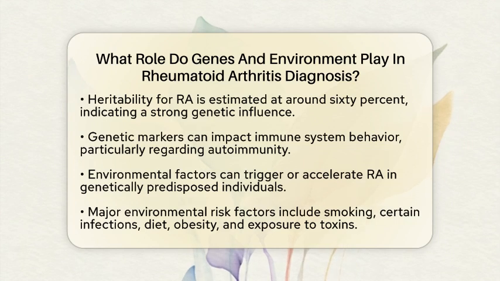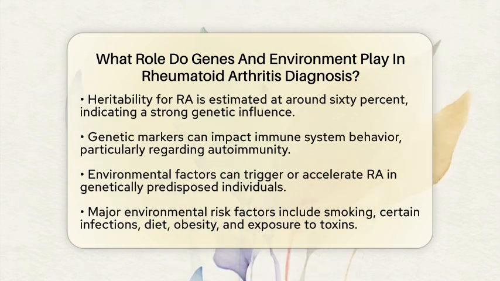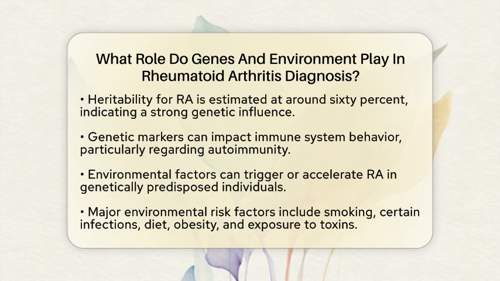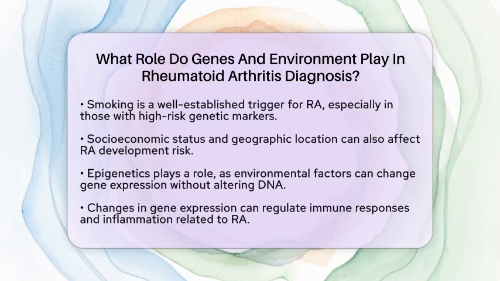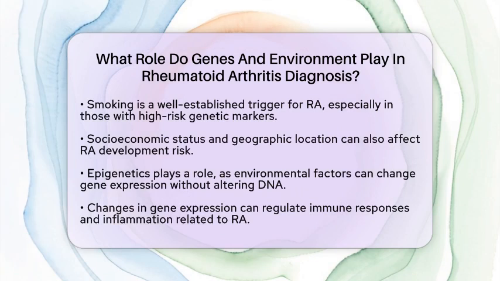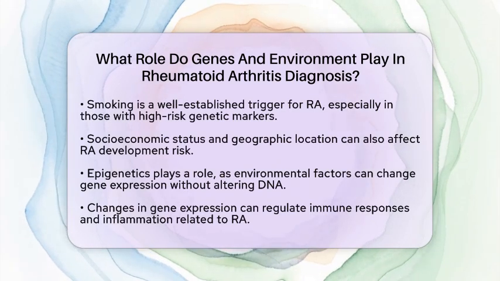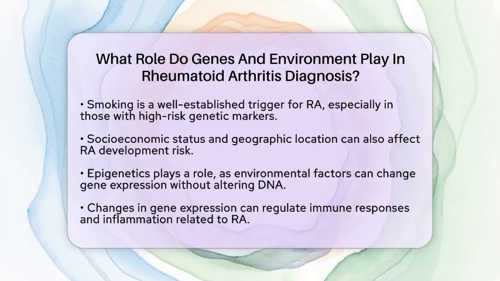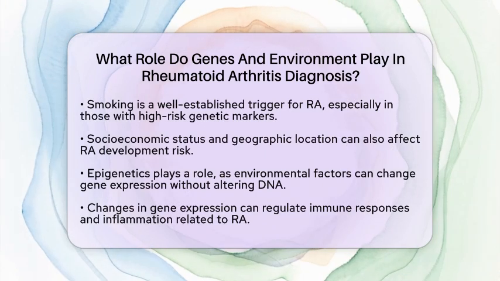Some of the most significant environmental risk factors include smoking, certain infections like the Epstein-Barr virus, diet, obesity, and exposure to various toxins. Among these, smoking is one of the most well-established triggers, especially for individuals who carry high-risk genetic markers. Other factors, such as socioeconomic status and geographic location, can also influence the risk of developing RA.